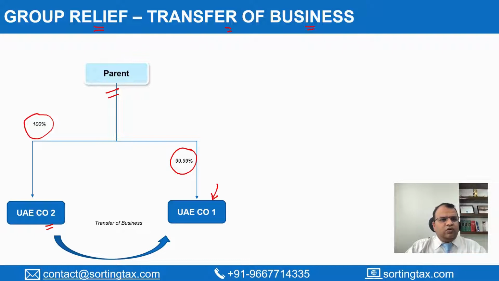If we don't, then we need to file the tax return separately and so on. So they may feel that instead of having two companies, let's have only one company. And this generally can be achieved either through the process of merger, something which is also called a spin-off or transfer of business.